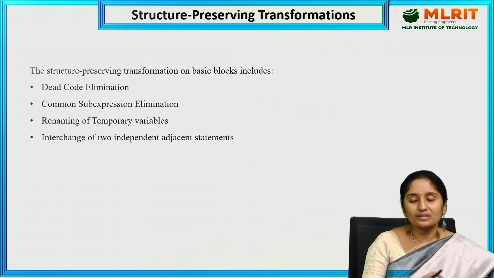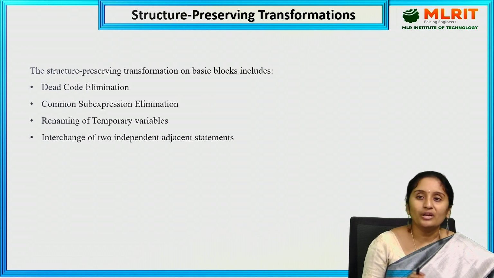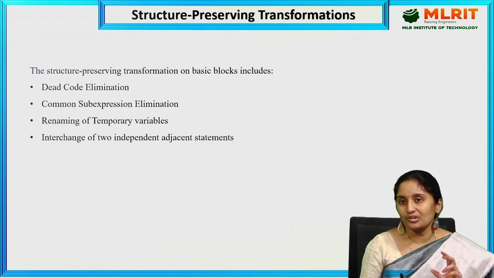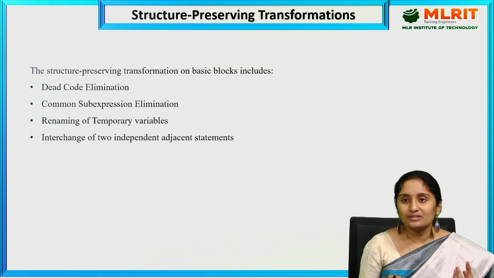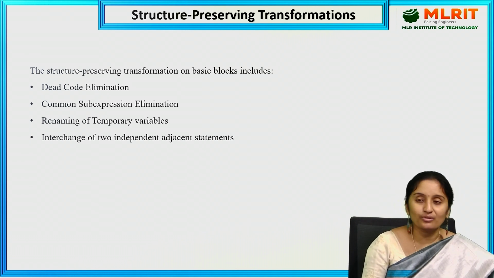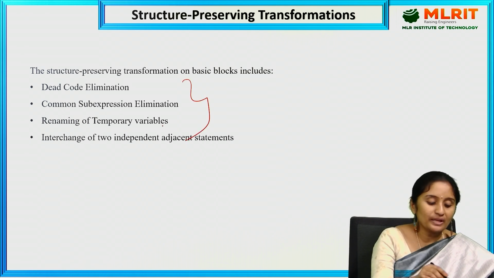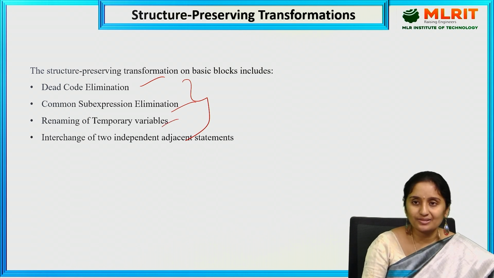First we go for structure preserving transformation. As the name says, even if we optimize the code, the structure of the program will not be changed. We preserve the structure of the program. Even if we reduce or modify the code, the output is not going to change. Under this structure preserving transformation, we have four techniques: dead code elimination, common sub-expression elimination, renaming of temporary variables, and interchange of two independent adjacent statements.